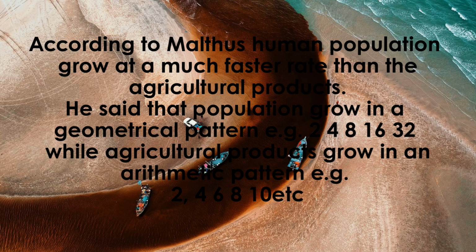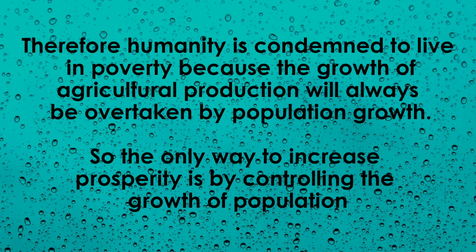But food production increases only in an arithmetic pattern like 2, 4, 6, 8, 10. Now think about it. If population grows faster than food, what happens? Malthus argued that population will always overtake food supply, and because of this, people are bound to suffer from poverty, hunger, and starvation. This is why he said that controlling population growth is very important to improve human prosperity.